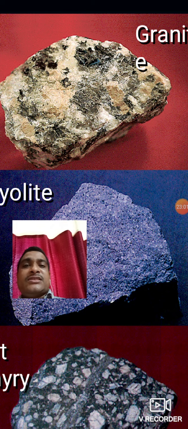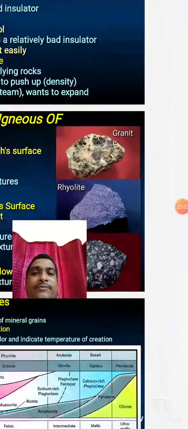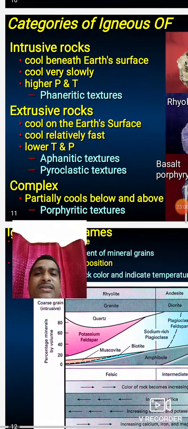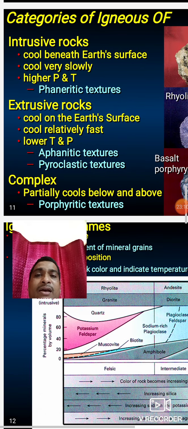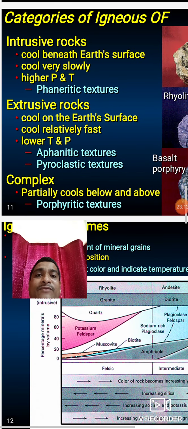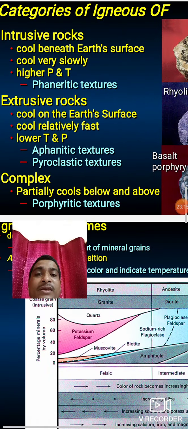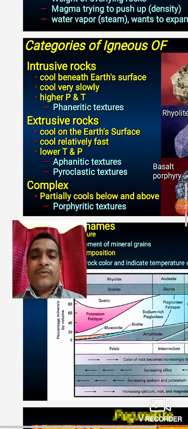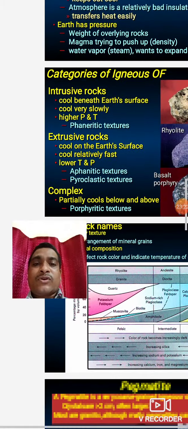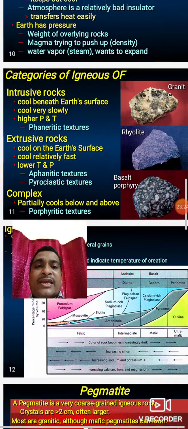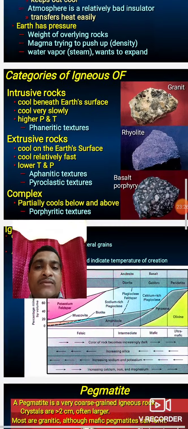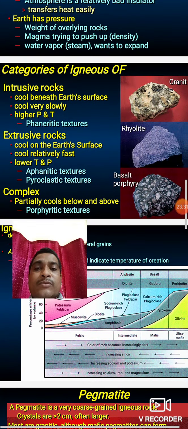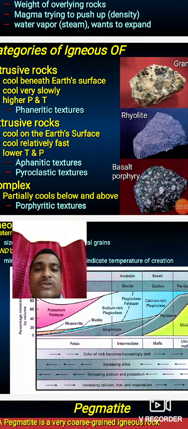You should see this figure, granite. Okay. Then phaneretic texture means coarse grain. Extrusive type of igneous rocks are those where magma comes onto the earth's surface in the form of a volcanic pipe, in the form of a volcano. You will see all the Sahyadri mountains and Satpura mountain ranges are a product of extrusive type of igneous rock due to volcanism. Our Sahyadri mountains, all the Western Ghats, all the Satpura ranges are products of volcanoes, and they are products of extrusive type of igneous rocks.